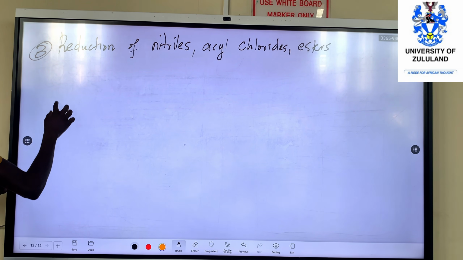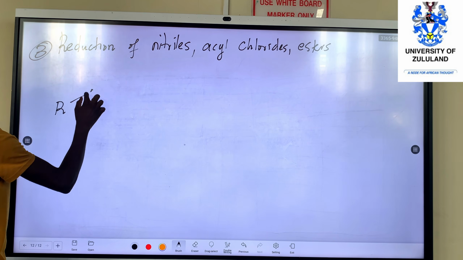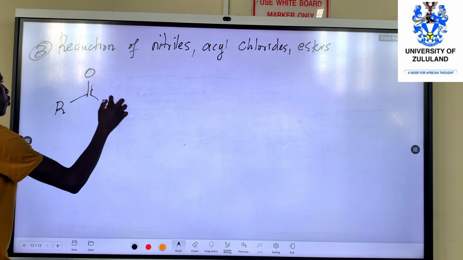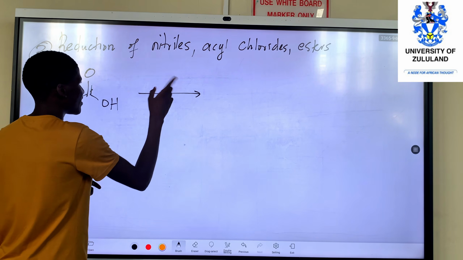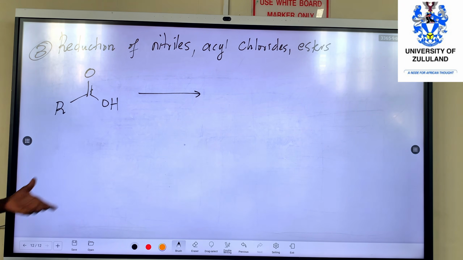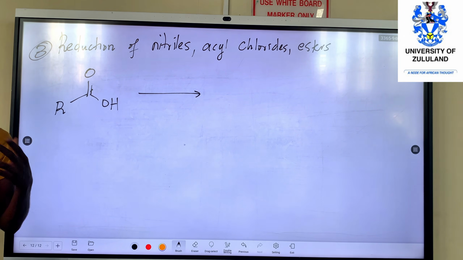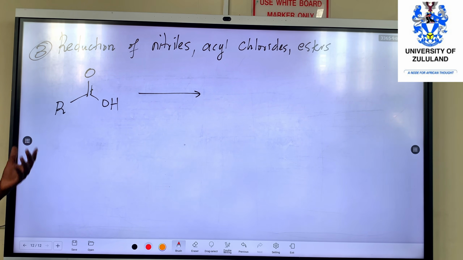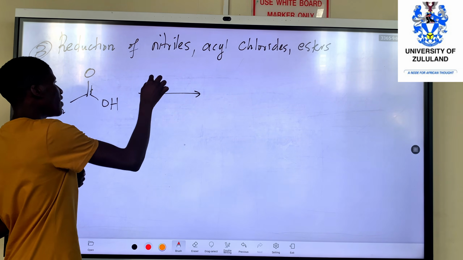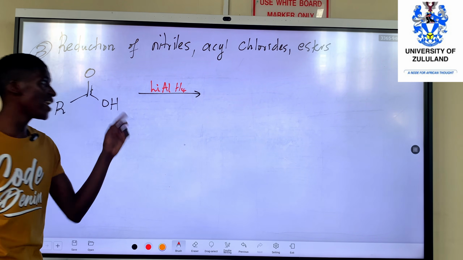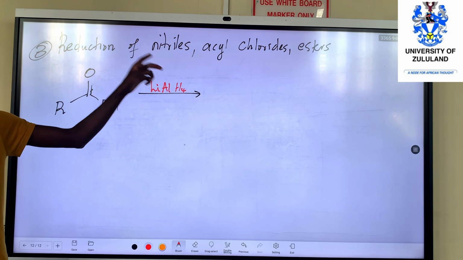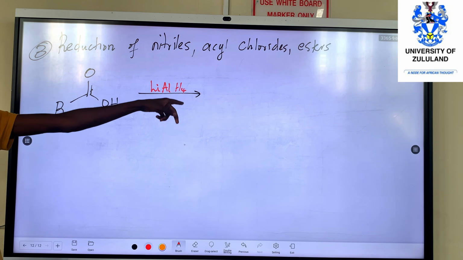So if we take a carboxylic acid, CO and then OH, and I say I want to reduce this, I would need to use a stronger reducing agent. An example of a stronger reducing agent is lithium aluminum hydride, LiAlH4. It's a very strong reducing agent.